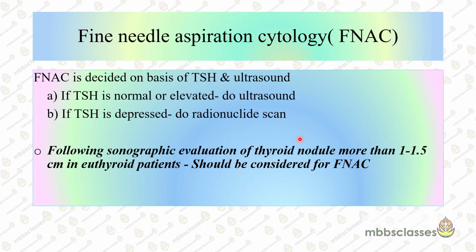So we have seen that these are the various factors which we have to consider while assessing the patients, but it is mainly the ultrasound and the TSH which determines whether the FNAC needs to be done or not. If the TSH is normal or elevated, in that case go for an ultrasound, but if the TSH is depressed or suppressed, in that case go for the radioiodine nuclear scan. And after looking into the reports of the ultrasound sonographic features of the nodule and the TSH, if the thyroid nodule is of size 1 to 1.5 centimeter in a euthyroid patient, they should be considered for the FNAC.